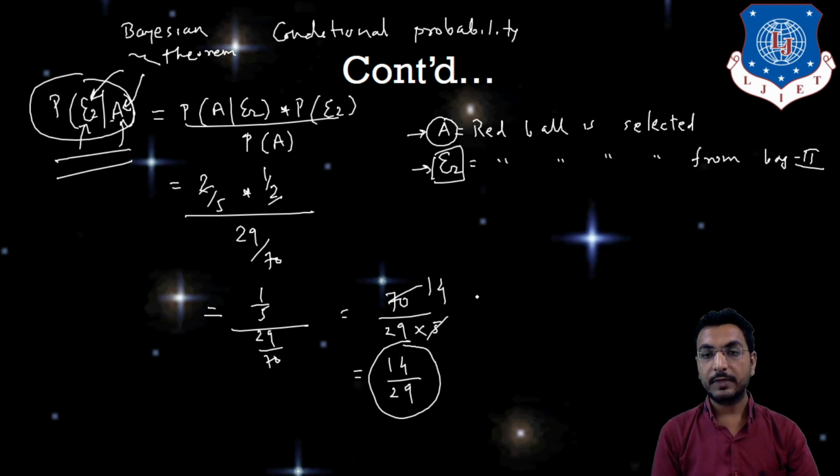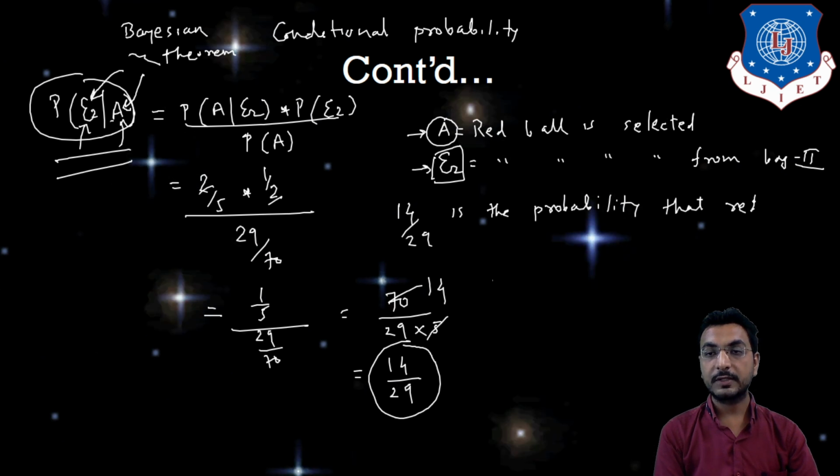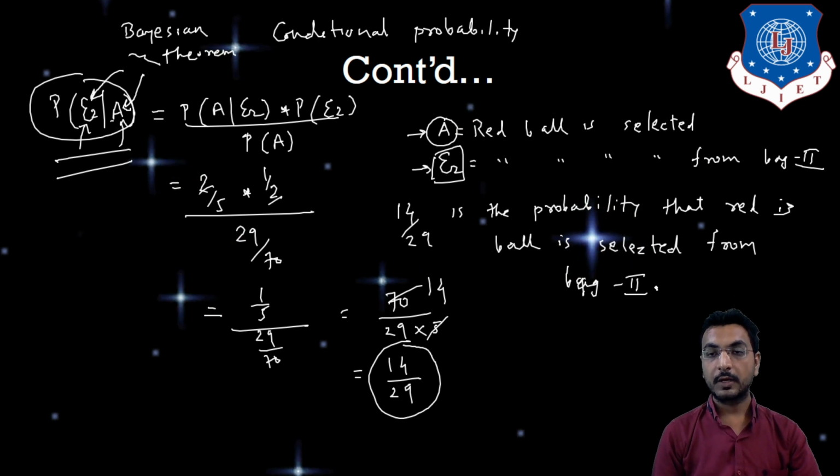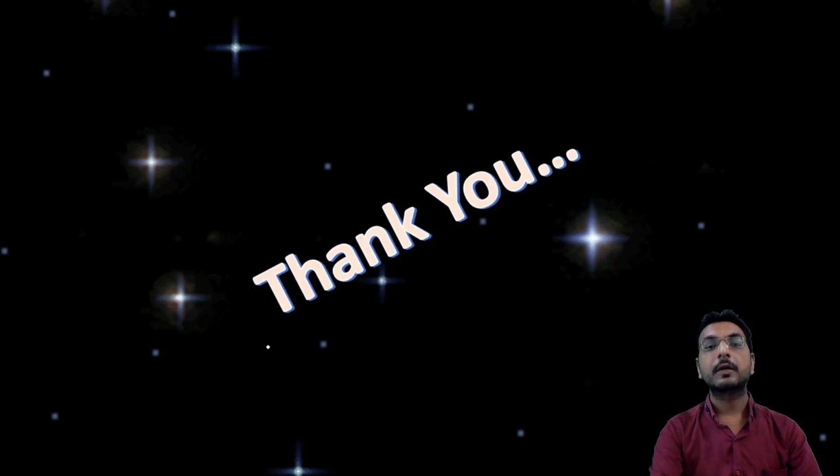So we can say 14 by 29 is the reverse probability that the red ball is selected from bag 2. That is called my Bayes theorem. Thank you, students.